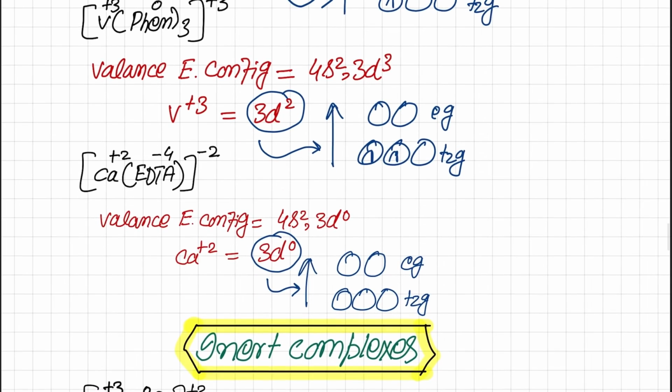So in this case, if we see a vanadium complex with phenanthroline, this is the electronic configuration of vanadium, and in the +3 form, 2 electrons are removed from s and 1 from 3d, giving a d2 configuration. How will these electrons be filled? Here again t2g contains 2 electrons. This is also an unsymmetrical situation, so this will create a positive-negative interaction.